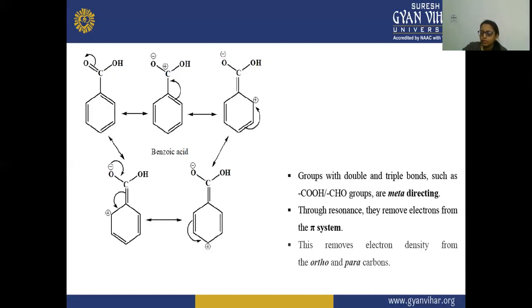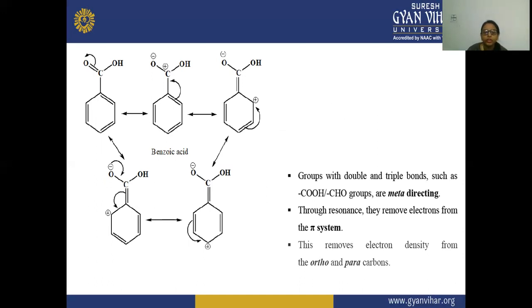As you can see here, this is your carboxylic acid benzene, your benzoic acid ring, and in this the carboxylic acid has the O that is having a withdrawing effect, the electron withdrawing effect.